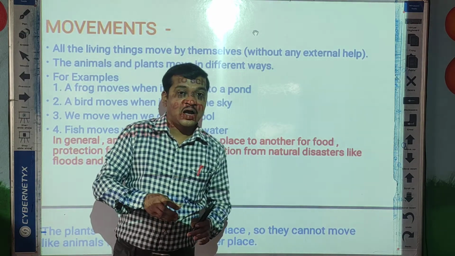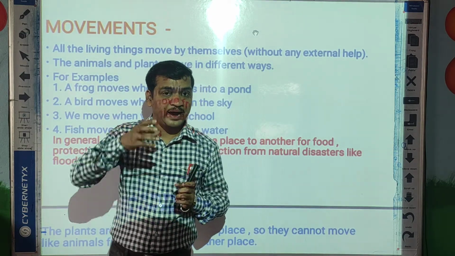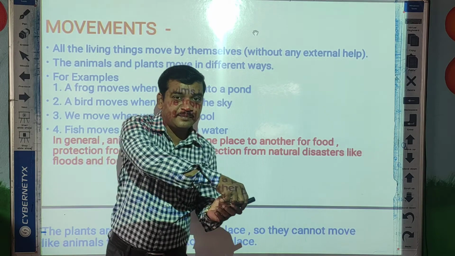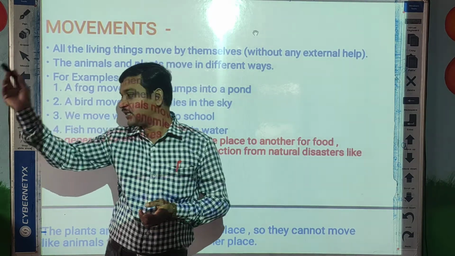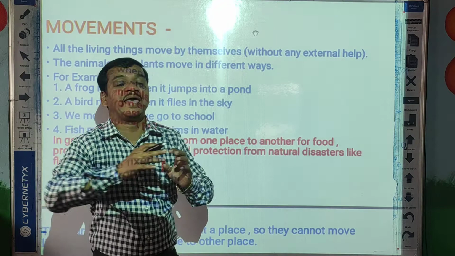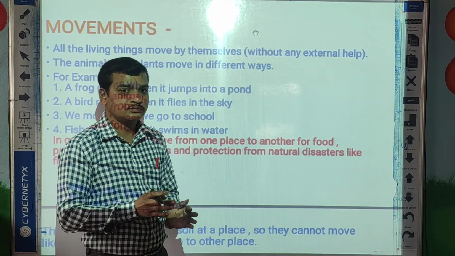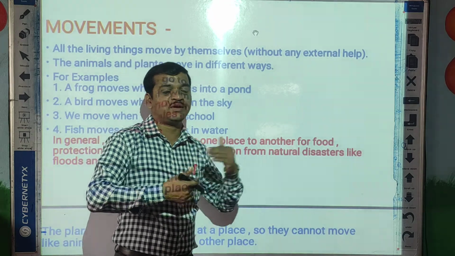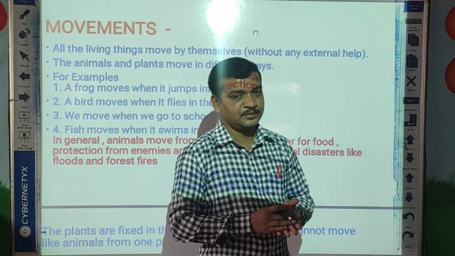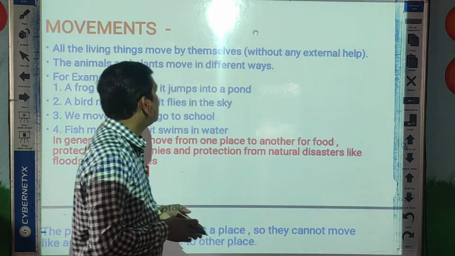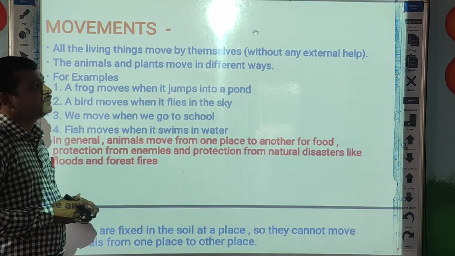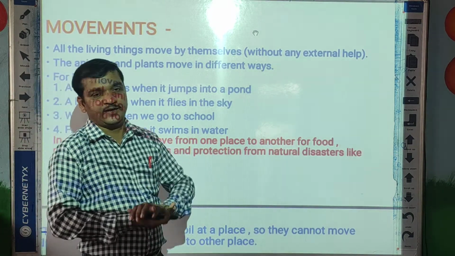It means I used my hand to pick up the marker and place it somewhere. So this is called external help. But when animals move from one place to another place, it is without any external help.